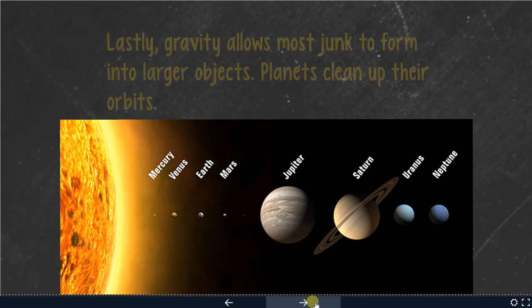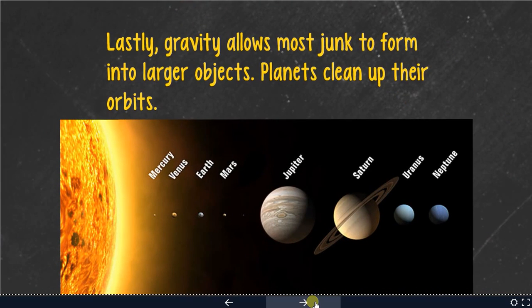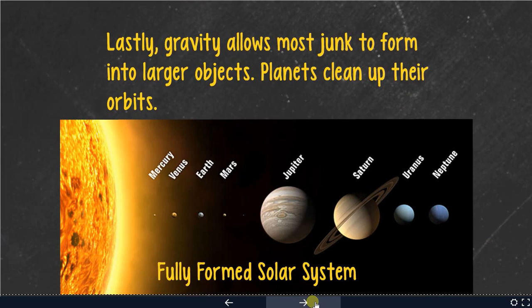Now, eventually, gravity allows most of that junk in the accretion disk to form into the larger objects. Most of that stuff gets cleaned up throughout the solar system, and what we have is a fully formed solar system. This is where the Nebular Hypothesis stops. This is the last step of it because the Nebular Hypothesis is the formation of a solar system. So we do not have the destruction of a solar system, because the Nebular Hypothesis is how a full solar system forms.